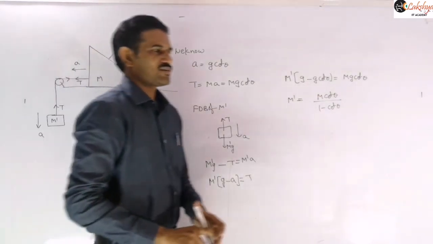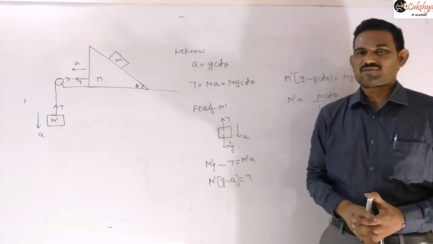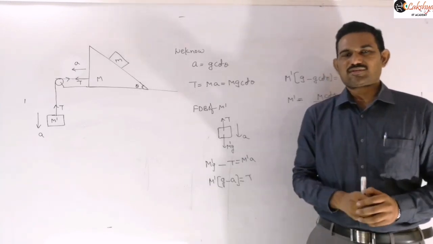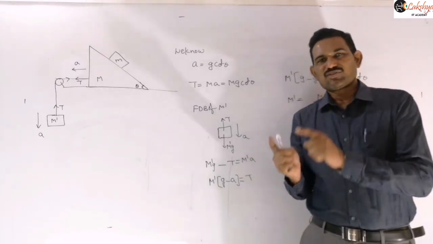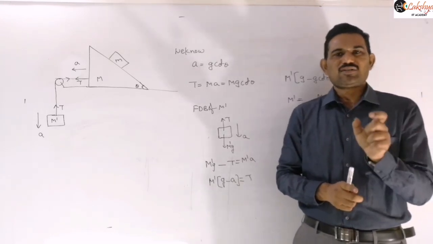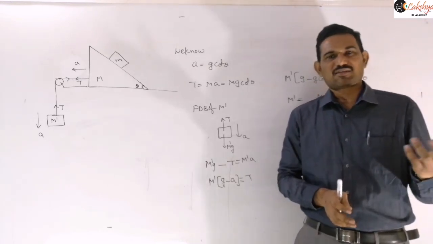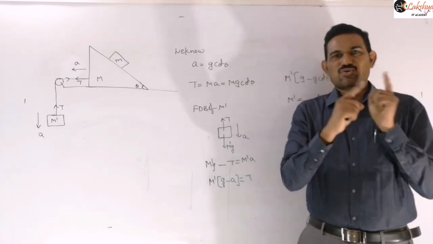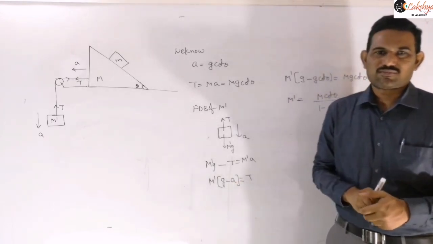So these are some problems based on this pseudo force. I think you got some clarity about this. Whenever you are solving in a non-inertial frame, you need to consider the pseudo force, right? The pseudo force we need to consider only in a non-inertial frame. Its direction is opposite to that of the acceleration of the frame of reference, and the magnitude will be mass into acceleration of that frame of reference. The body may accelerate with some acceleration, but that is not required for us. You need to write mass into acceleration of the frame of reference. Is it clear? Then practice the problems based on this. Right. Thank you.